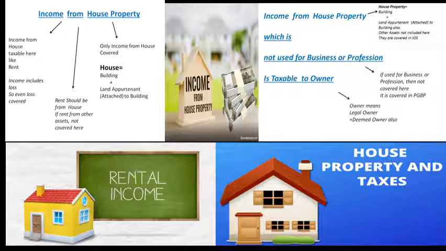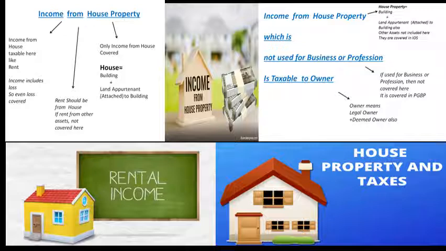So that's the concept which I have explained in case of exceptions for income from house properties, which incomes are not considered as income from house property. The first condition: the assessee must be the owner of the house property. That is very important. The person must be the owner of the property. And the second one, it should not be used for business purpose or professional purpose. If it is used for business or professional purpose, then it is considered as income from business or income from profession, not income from house property.